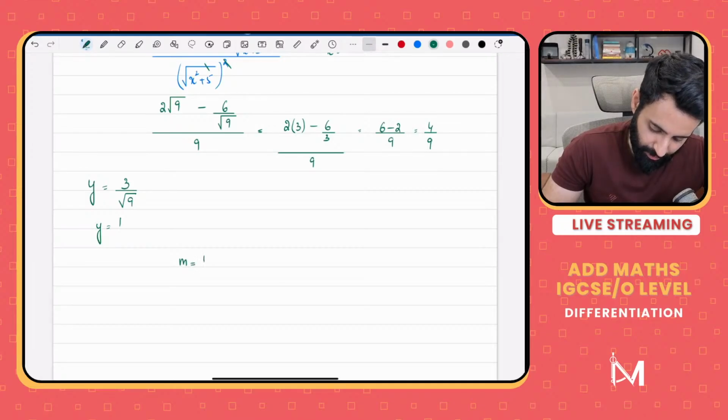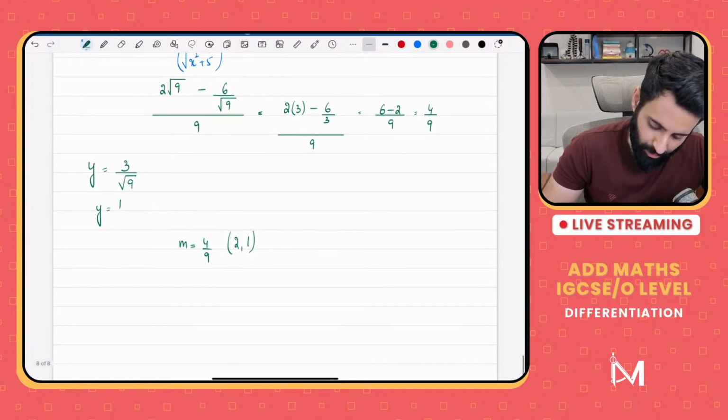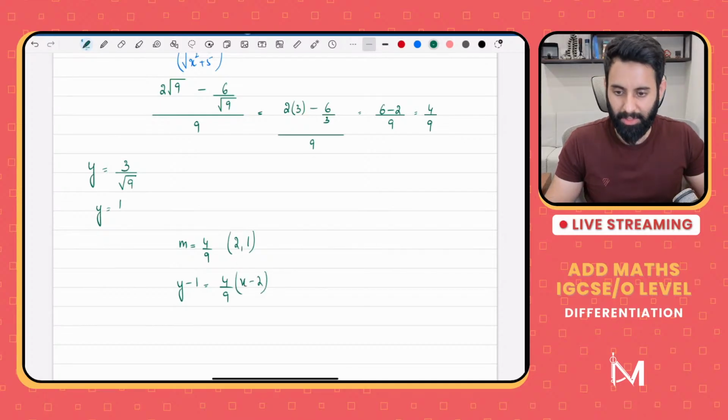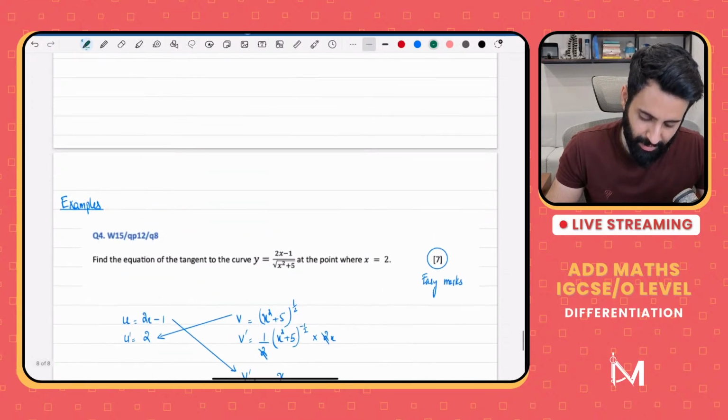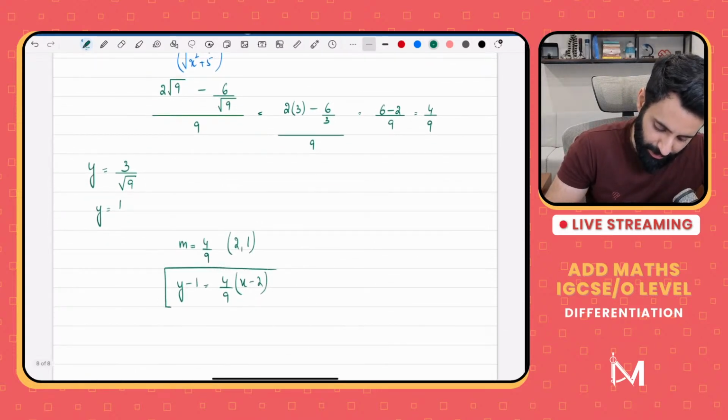The gradient is 4 upon 9. The point is 2 comma 1. What do we have to do? Just put it all together. So y minus 1 is equal to 4 upon 9 into x minus 2. And that's it. Unless the question has a specific requirement as to how you should give your final answer, this is acceptable. You don't have to go ahead and simplify it. This is acceptable as final answer.